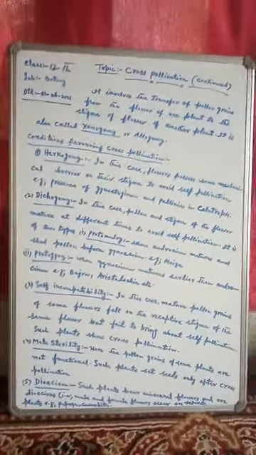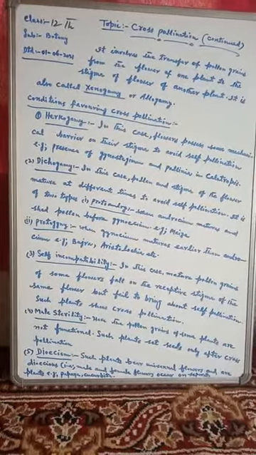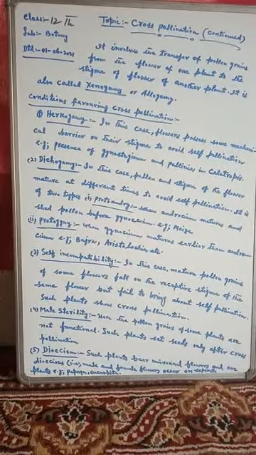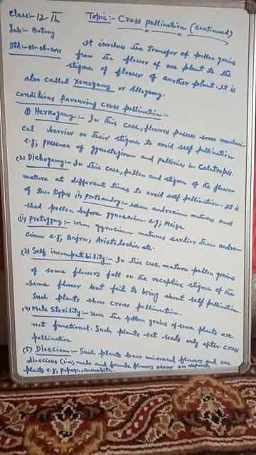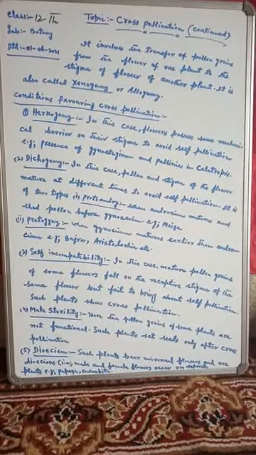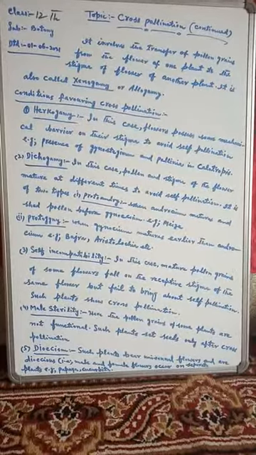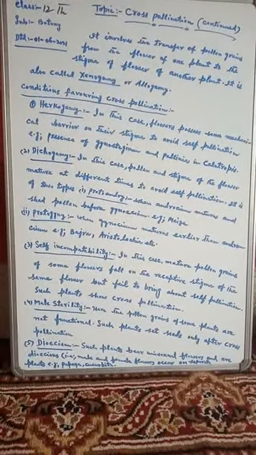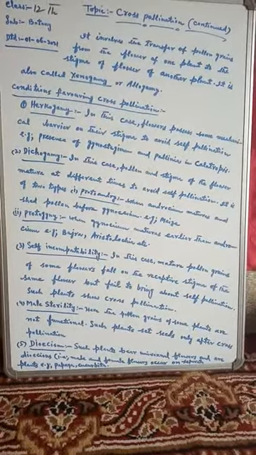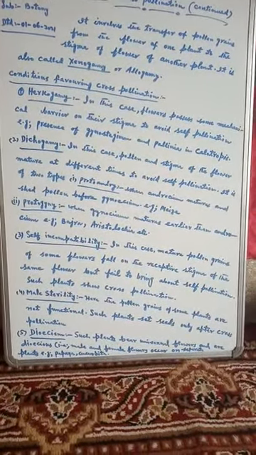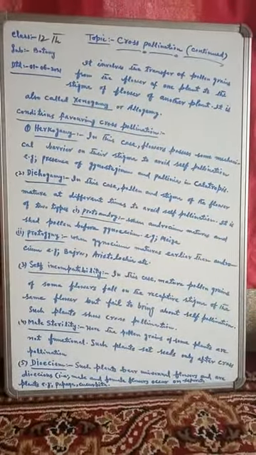So this was all about today's lecture, and you have seen the conditions which are favorable for cross-pollination. We have discussed these conditions: herkogamy, dichogamy, protogyny, protoandry, self-incompatibility, male sterility, dioecium, and heterostyly.